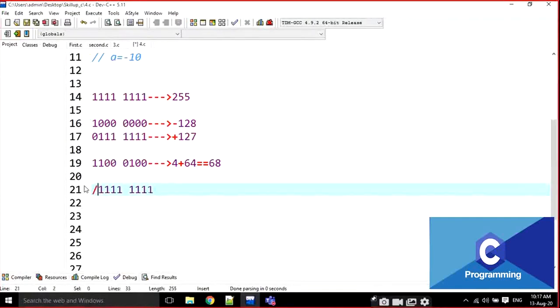Now I am going to the concept of bitwise NOT operation.